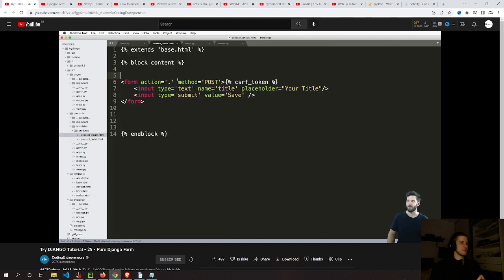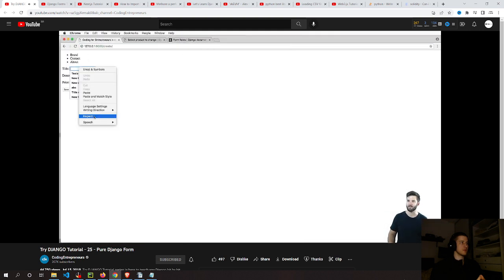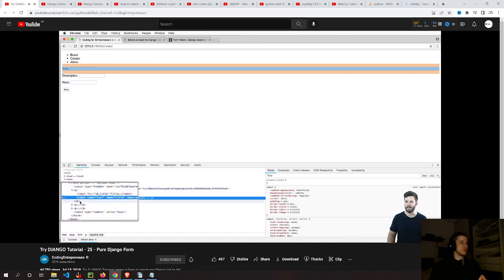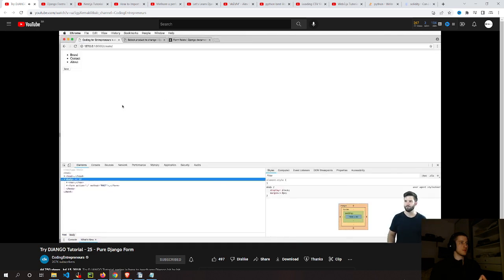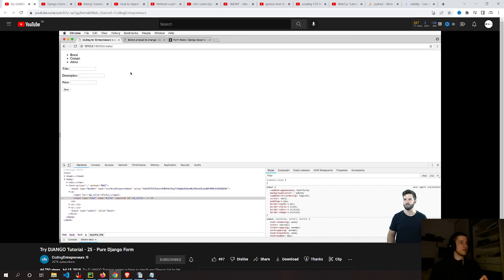So going off that product create, back in that HTML, I'm going to get rid of this here and just do form.as_p. So this renders it out as paragraph text. If we save this and take a look there, let's just refresh that page. I can inspect the element and see that we've got our form, we've got an action, we have our CSRF middleware token, that security token, and we have some tags in here. You can also render it out as UL, but as P is the way to render it out, and now we have a form with some data.